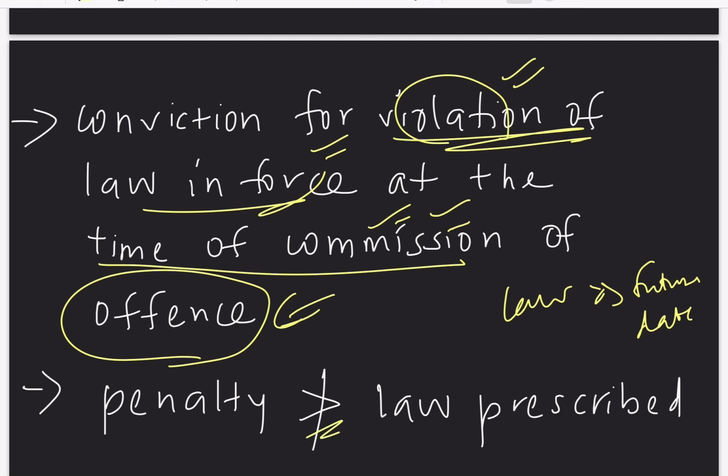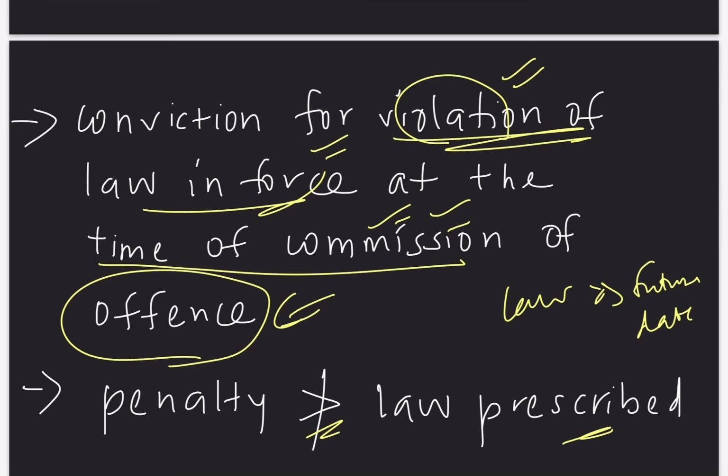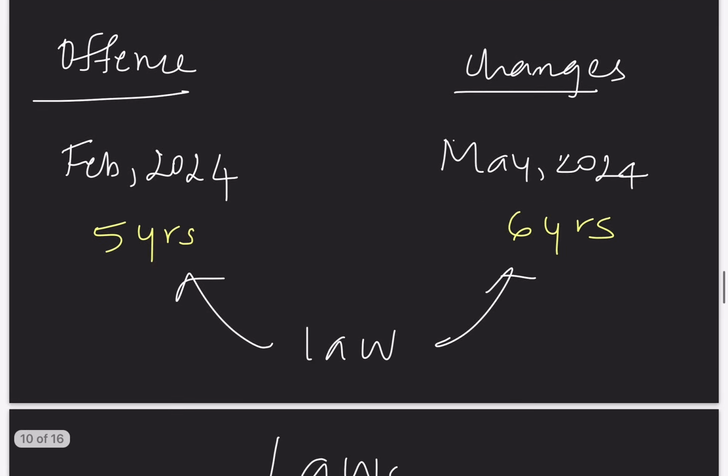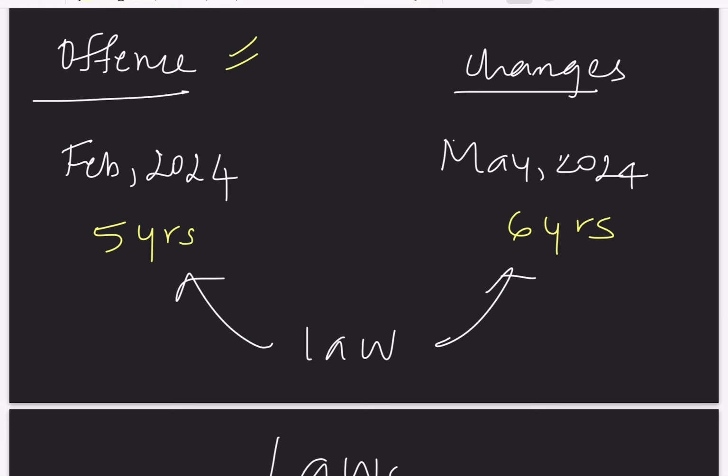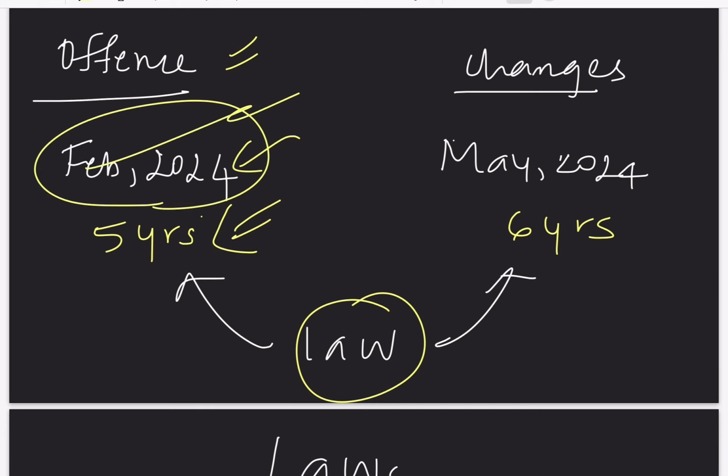A penalty greater than the law prescribes is not applicable. Even if the changes are made to the law in the future dates, that is not applicable. That is only with respect to the criminal laws. Take for example, a person is violating a law and for that the punishment is 5 years on this particular date.